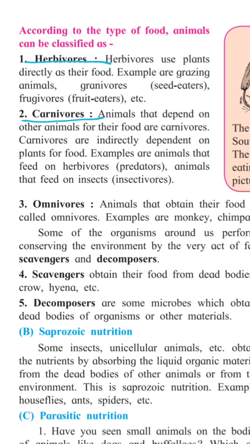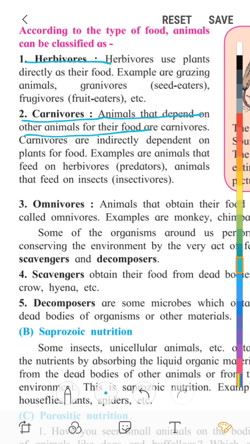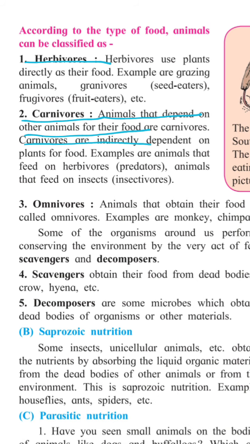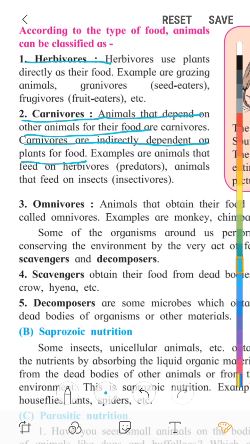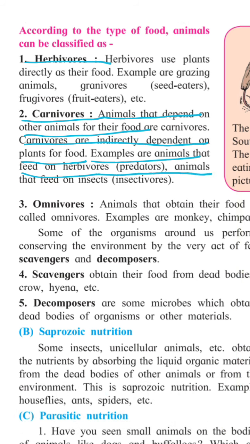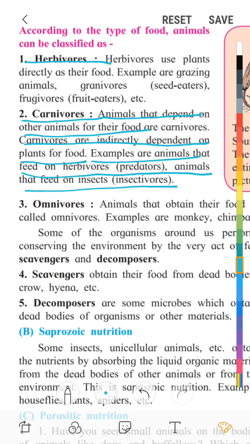Now carnivores, that depend on other animals for their food. They cannot prepare their own food. Carnivores are indirectly dependent on the plants for food. Examples are animals that feed on herbivores, predators. Animals that feed on insects are insectivorous.